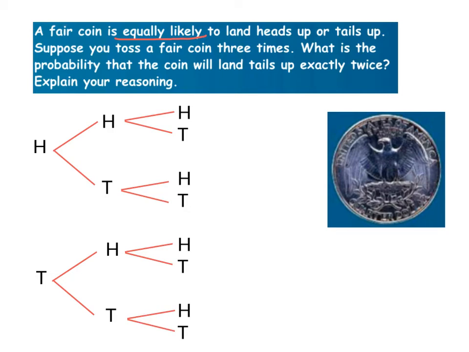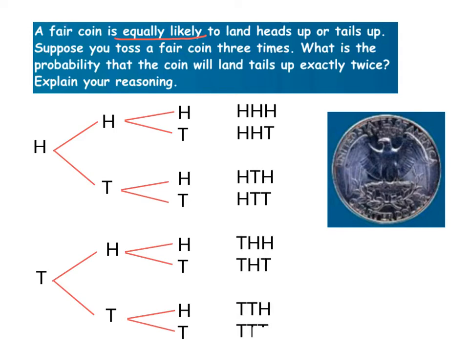And so then how many different possible outcomes did we get? We got these 8 outcomes where you either got heads, heads, heads, and you can just follow the path through, or heads, heads, tails, heads, tails, heads, heads, tails, tails. These are all the different possible ways that you could have gotten your 3 flips. Okay? And they're asking for the probability the coin will land tails up exactly twice.